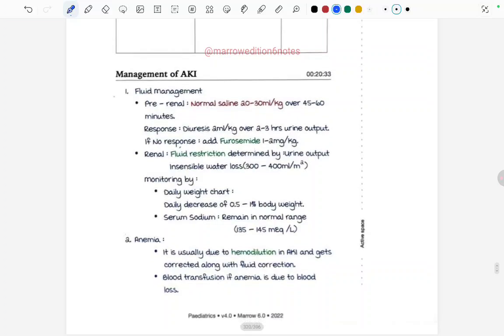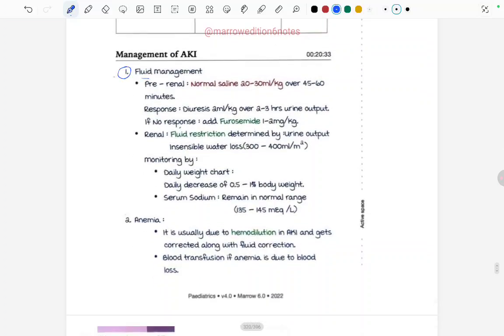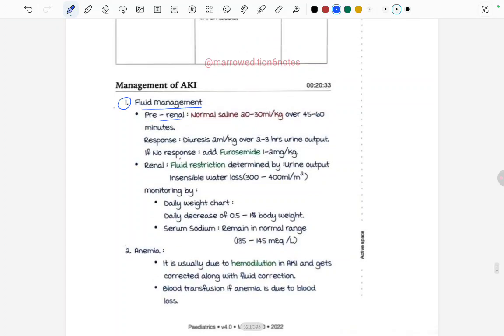Moving ahead to the management of AKI, it can be by fluid management. In case of pre-renal one, we have to give normal saline 20 to 30 ml per kg over 45 to 60 minutes. Response is diuresis 2 ml per kg over 2 to 3 hours urine output. If no response, add furosemide 1 to 2 mg per kg. This was the fluid management for pre-renal one.